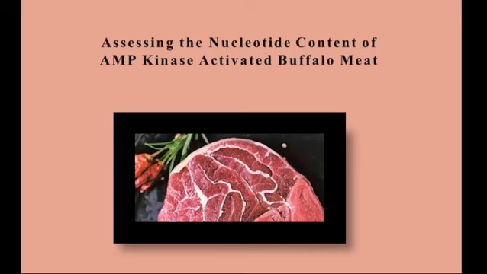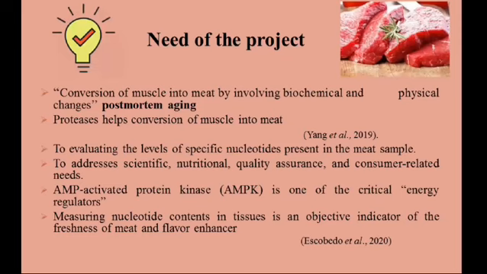As we know, meat is a nutritious food having a high amount of protein and other essential compounds, including vitamins, minerals, and essential amino acids. Postmortem aging improves tenderness, juiciness, and flavor through the breakdown of muscle structure by endogenous proteases. Postmortem aging is the conversion of muscle into meat, involving biochemical and physical changes. Proteases are enzymes that help the conversion of muscle into meat.